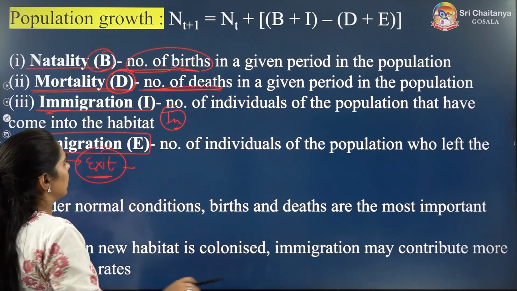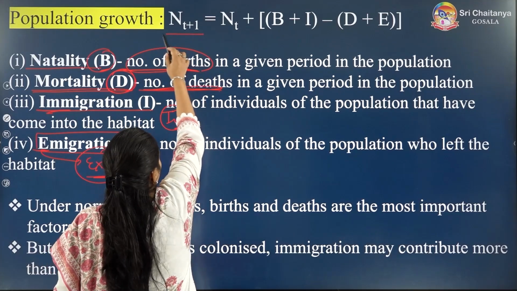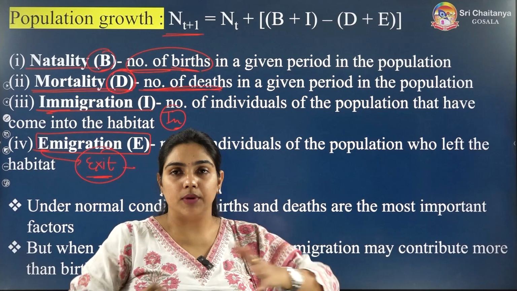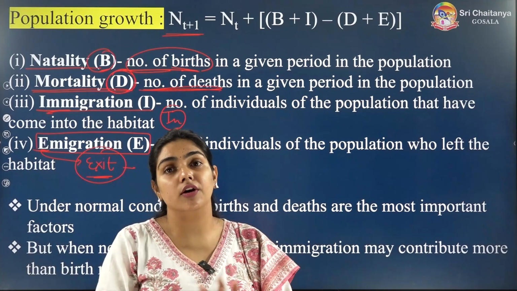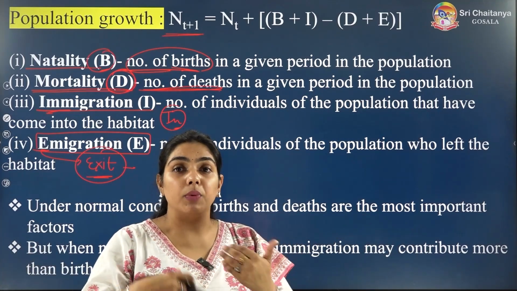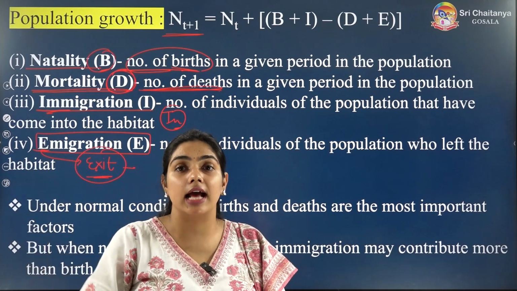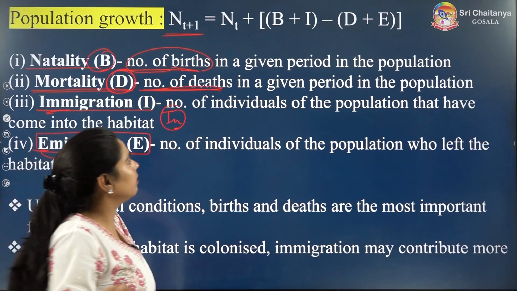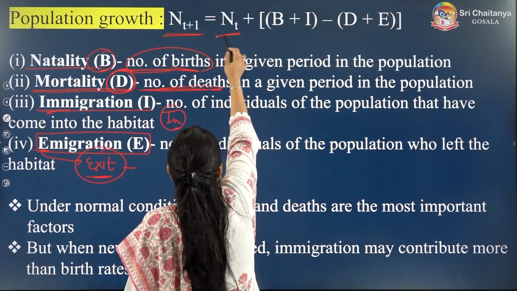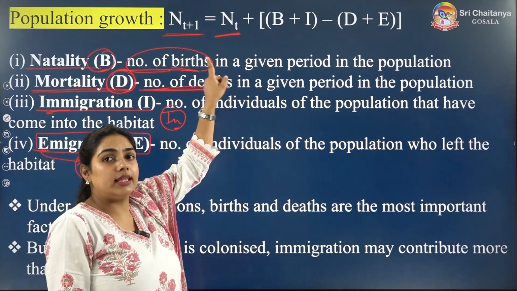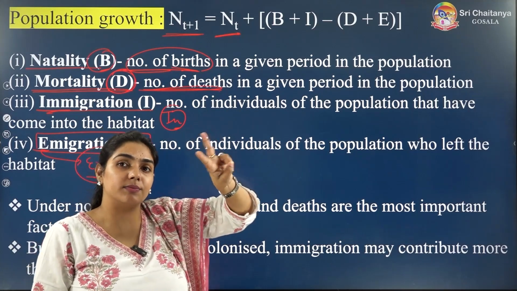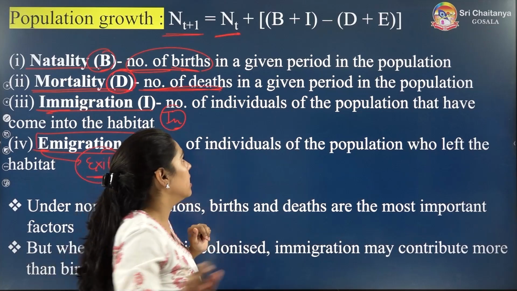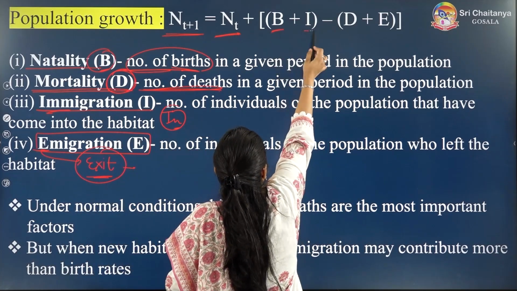Okay. So now if we have to calculate N at time t plus 1, after a period of time, when we are calculating how much the population has grown, that depends upon these four factors. So what we will do is, to the population size at time t, we have to add two factors because these two factors are increasing the population density. What are the two factors which are increasing the population density?